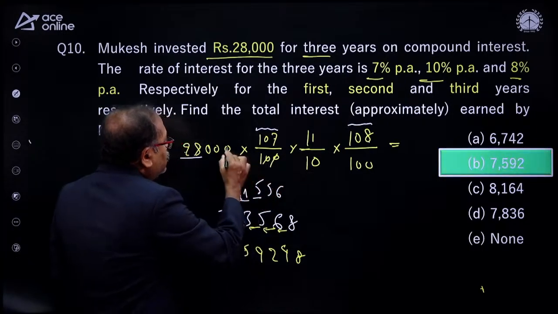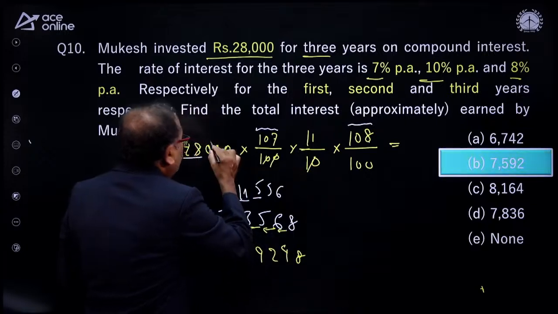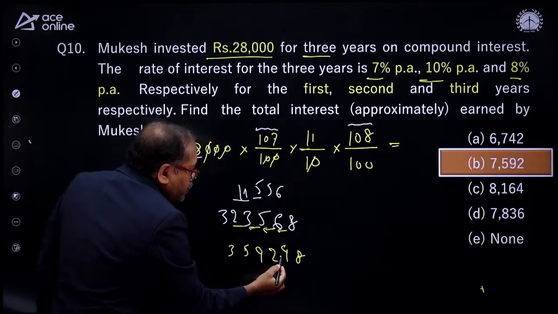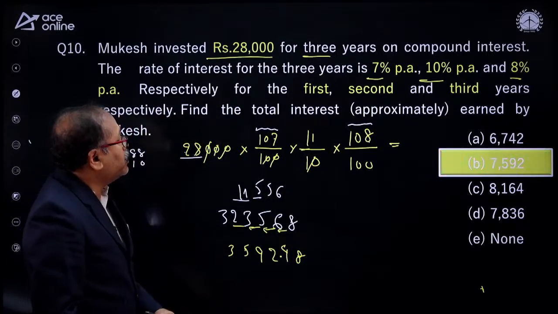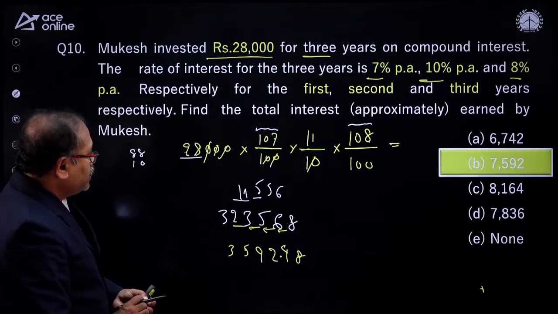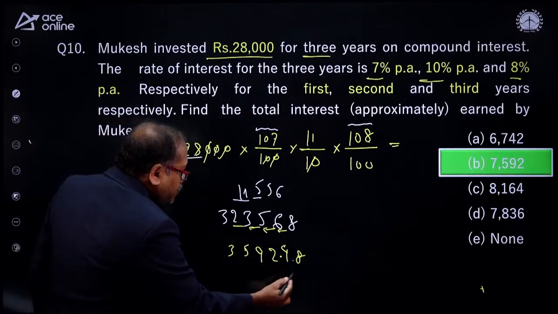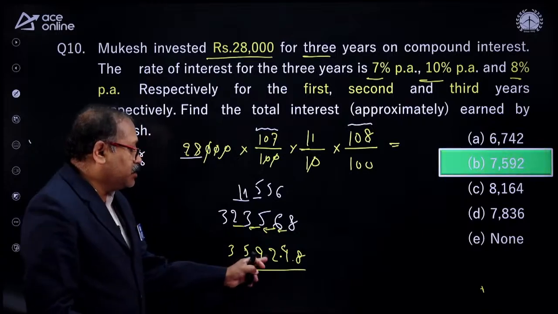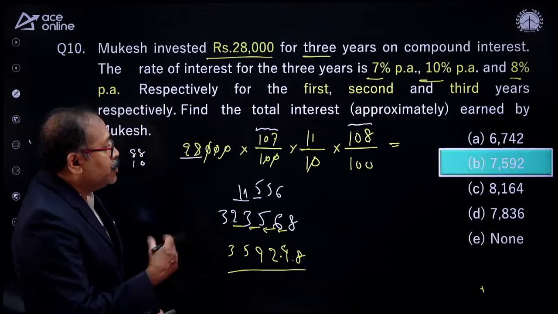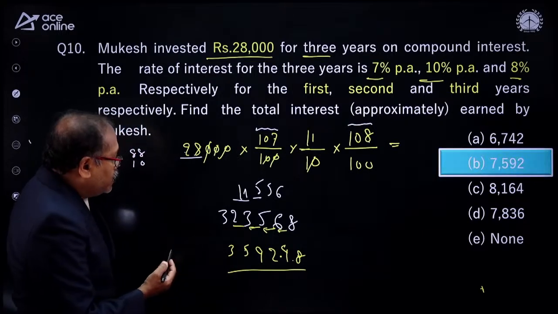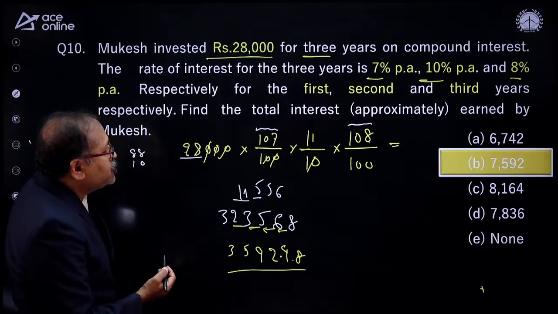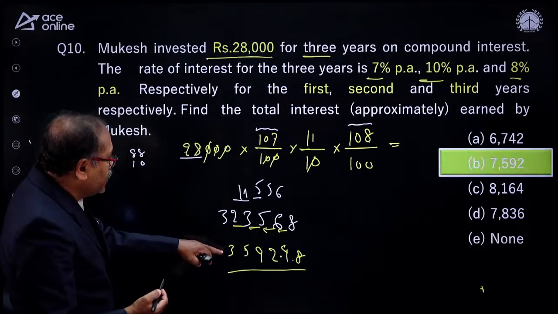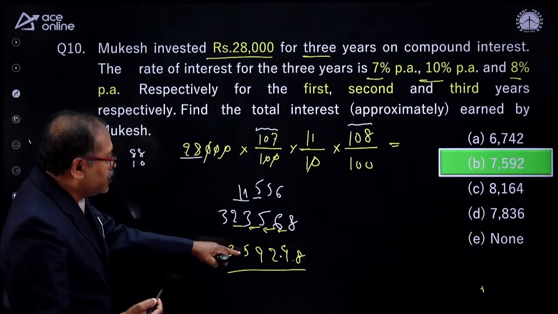How many zeros are there? 2 zeros, 2 zeros, and 1 more zero, 1 more zero. So 100. So your answer comes over here 35,924. Am I right? So what is your interest? Your interest will be taking out this 28,000, then this is 7,900.